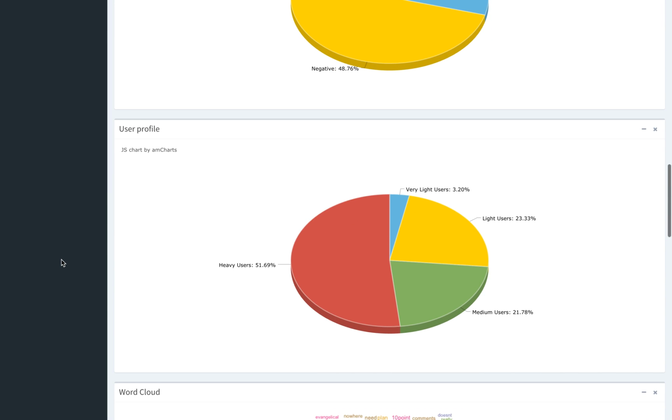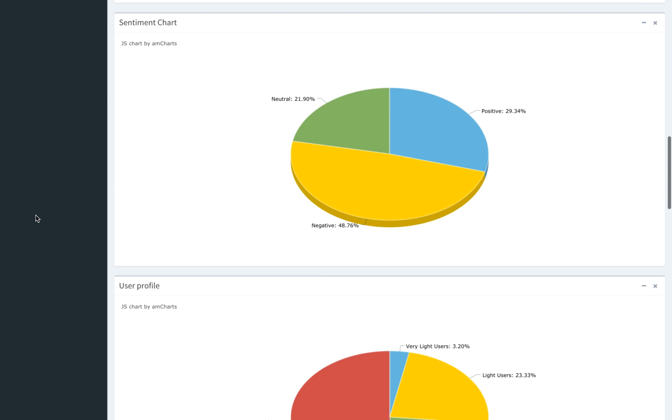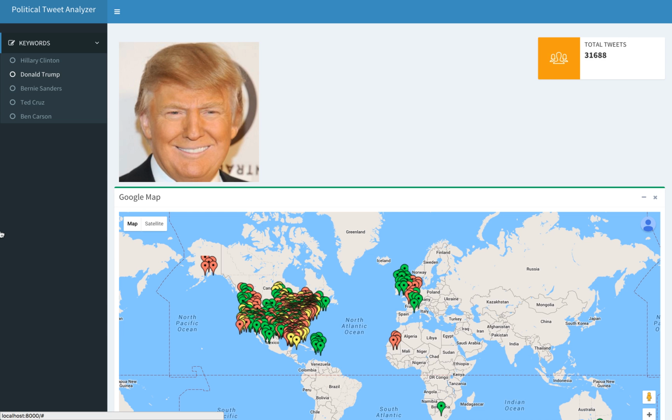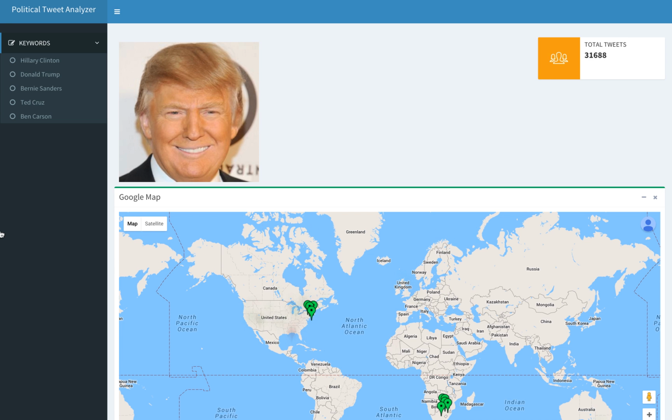Next is the user profile of the users that tweeted about the candidates. Heavy users are the ones who have tweeted the most from their Twitter account, and as we can clearly see, most of the tweets that we gathered were from heavy users because they tweet the most often. We gathered data for 5 candidates, as we can see here: Hillary Clinton, Donald Trump, Bernie Sanders, Ted Cruz, and Ben Carson. Let's look at the data we have and the analysis that we performed for Donald Trump.